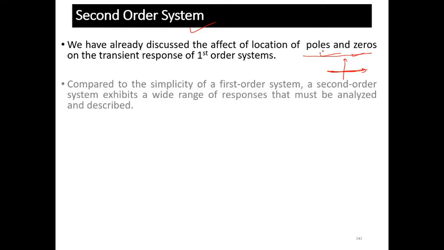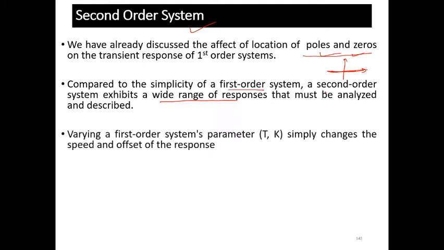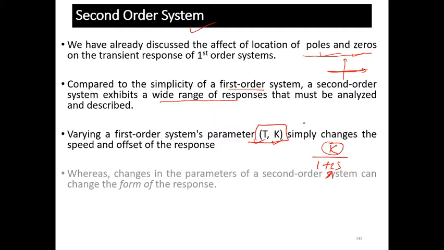Compared to the simplicity of the first order system, a second order system has a wide range of responses, because it has different types of response like over damped, under damped, undamped, and critically damped. In the first order system, we just vary the tau and k, the time constant and the gain constant in k upon tau s plus 1. We are changing only the tau and the k, and we find the speed of that system.